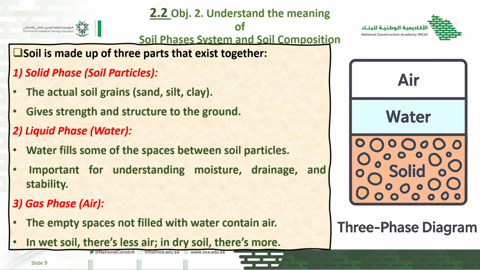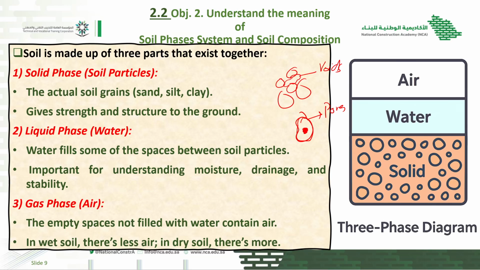I will try to explain this very clearly. There is one thing: this is particle 1, this is particle 2, these are the particles. So the gap between two particles is called what? Voids. If there is a gap inside the particle, like in a gravel or a stone in which there is a gap, this is called what? Pores.